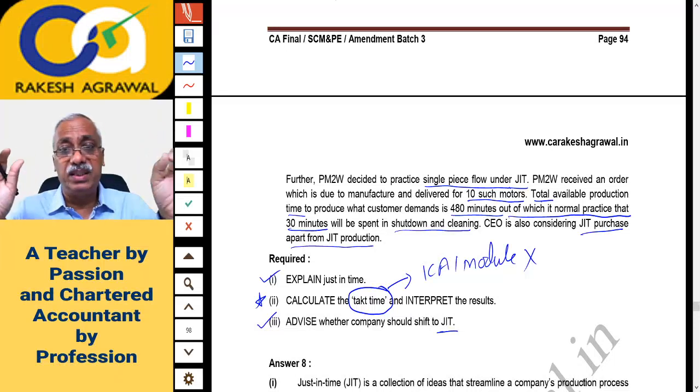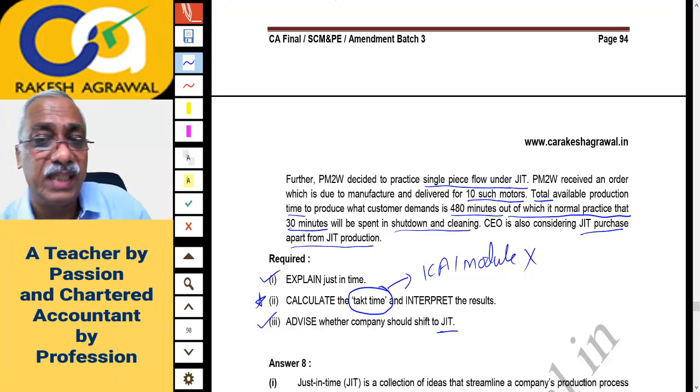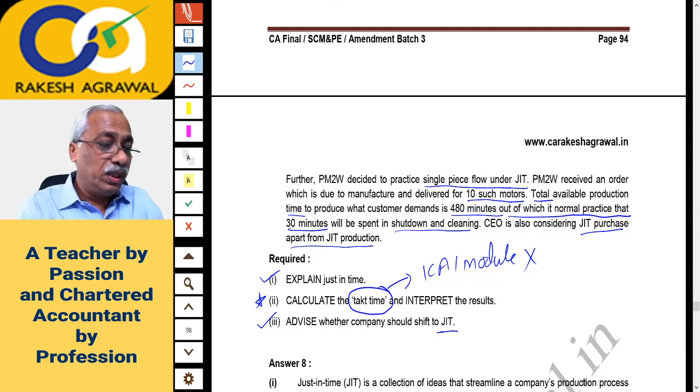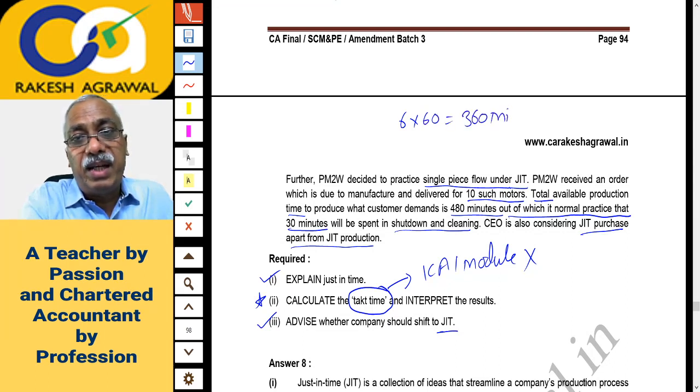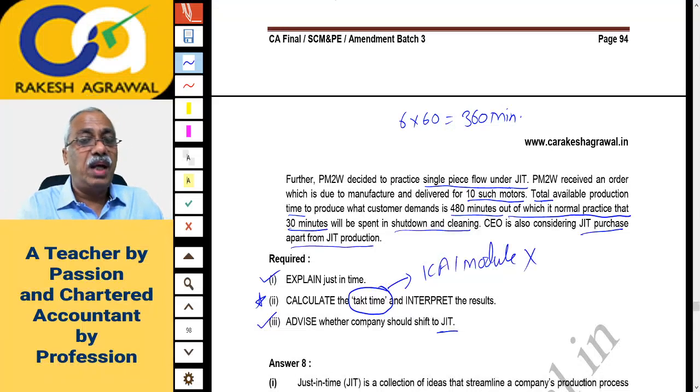Effectively he works for 6 hours out of the total 8 hours which he has devoted for the clinic. So these 6 hours are effective time. 6 hours into 60 minutes will become 360 minutes of effective time for which he will work. I hope you are getting my point.